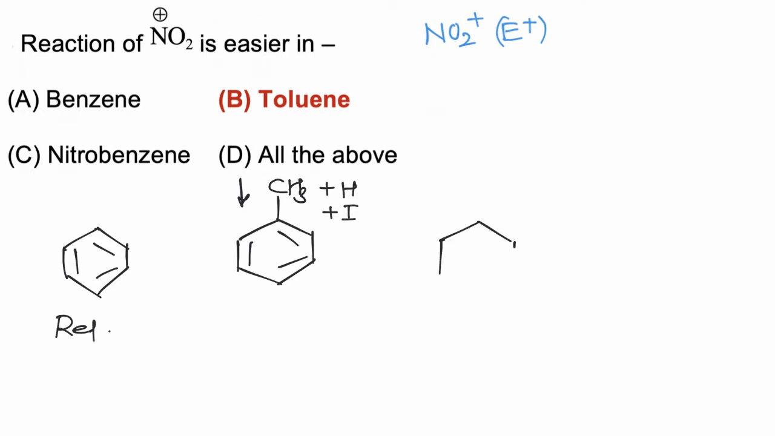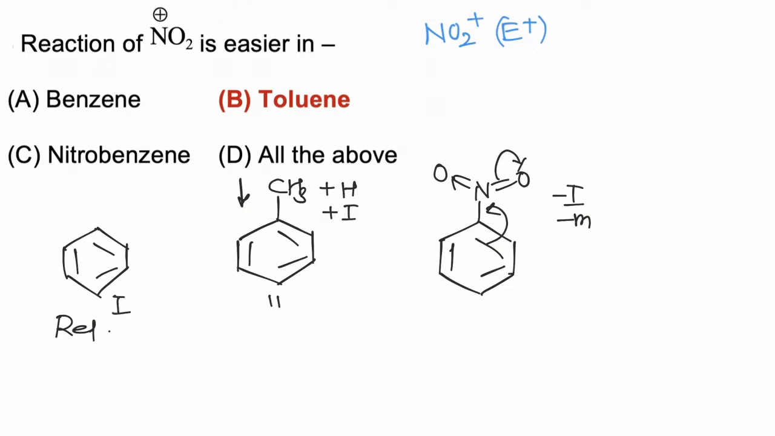In the third case, NO2 is present. Now NO2 has a polar pi bond, it will have strong minus I and minus M effect, so it will decrease electron density on the benzene nucleus. Now out of 1, 2 and 3, 2 has maximum electron density on the ring, so 2 will be most reactive, then 1 and then 3, and hence the correct answer is B.